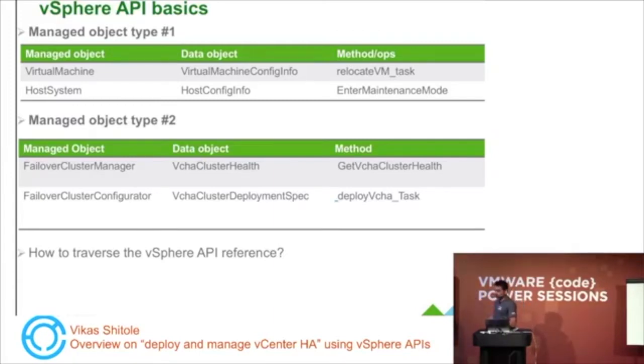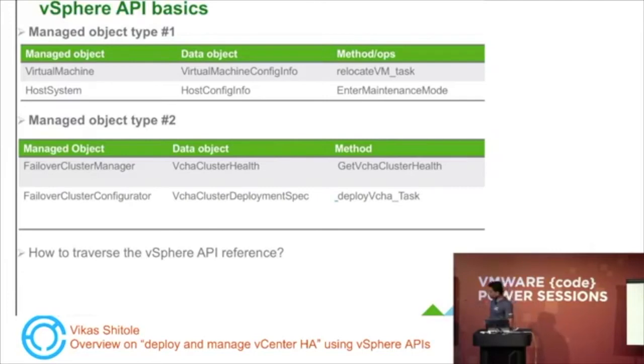The data object is an object that provides data information about the managed object. So in our example, virtual machine is a managed object, and virtual machine config info gives more information about the managed object, so it's a data object. And then methods are nothing but the operations associated with the managed objects. For example, RelocateVM is one of the operations associated with the virtual machine. Similarly, for host system, EnterMaintenanceMode is an example of a method associated with the host system. So that is one type of managed object.